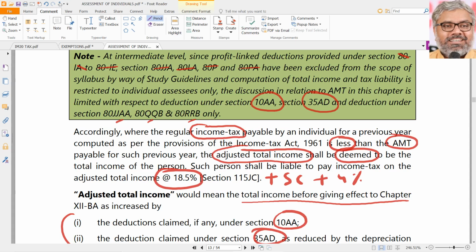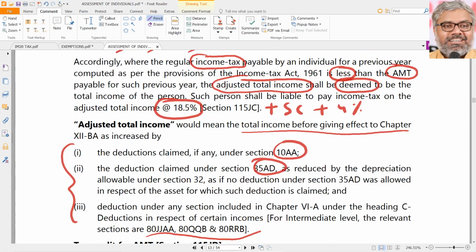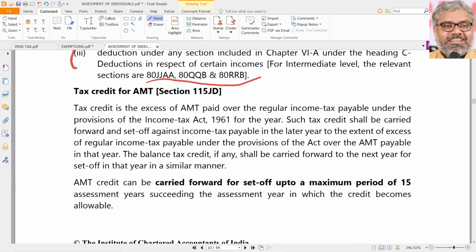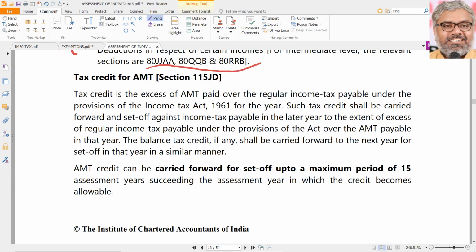That's how it is. On one hand, we give deduction. On the other hand, we say, because of deduction, your tax liability reduced, my collection reduced, so pay minimum tax to me. But don't worry, that is all not completely unfair also. Whatever the AMT that you pay, that can be taken as a tax credit. It means the difference between whatever the regular income tax that you were supposed to pay, but you paid because of application of AMT, that difference can be carried forward up to a period of 15 years.